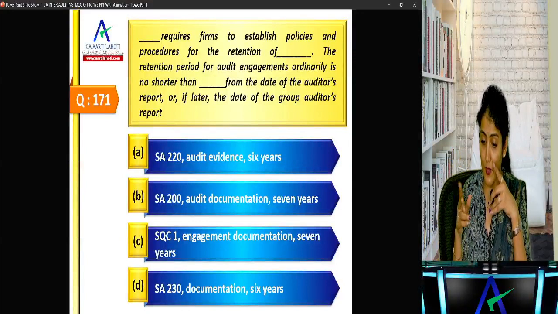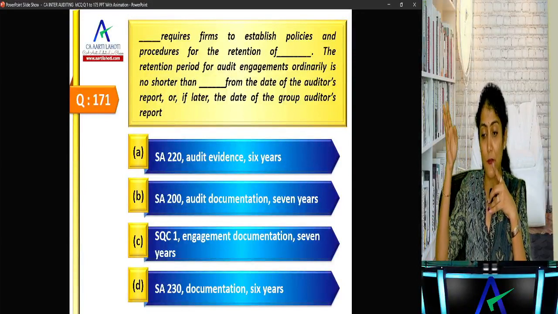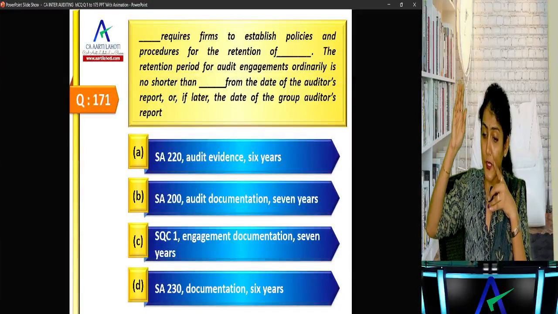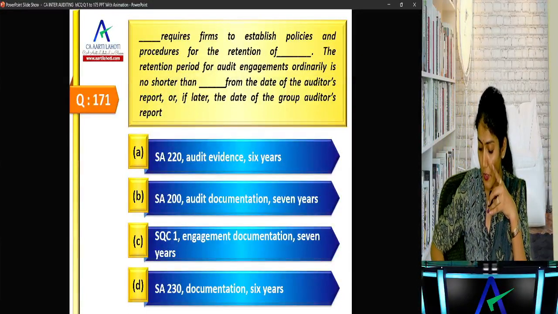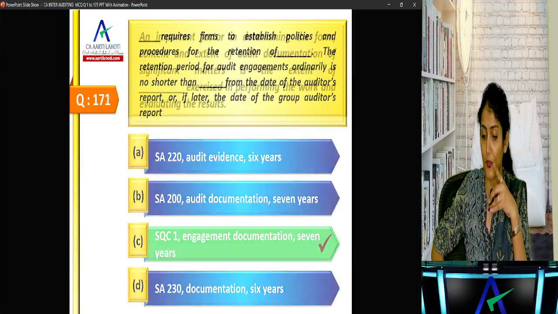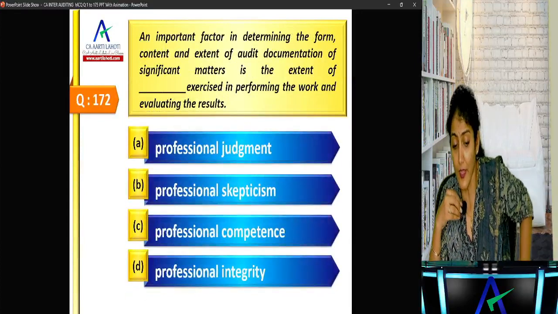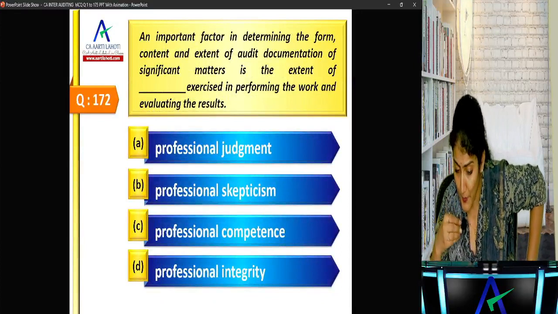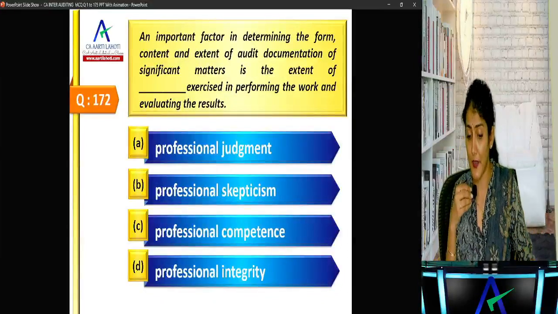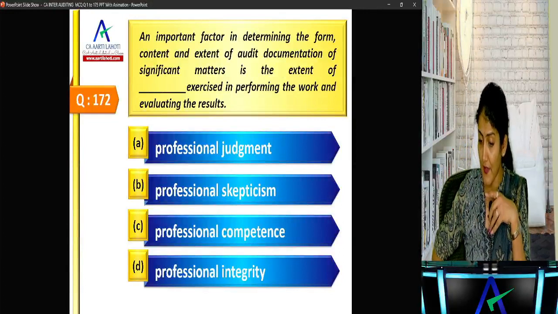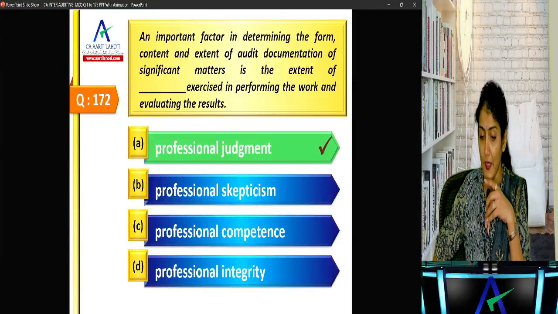Now SA 200 or SQC 1? SQC 1. So SQC 1 requires the firms to establish the policies and procedures for retention of engagement documentation, and it shall not be shorter than 7 years from the date of the auditor's report. An important factor in determining the form, content and extent of documentation of the significant matters is the extent of the professional judgment exercised in performing the work and evaluating the result.